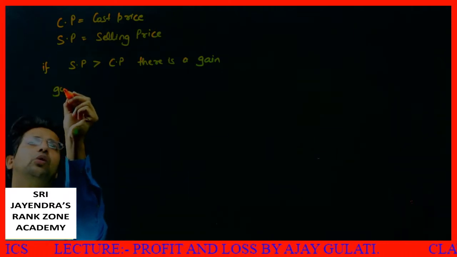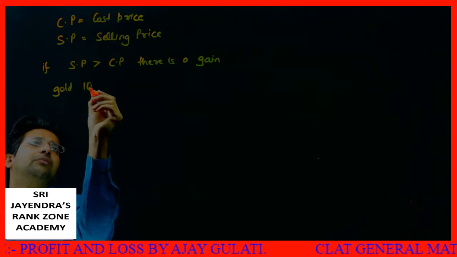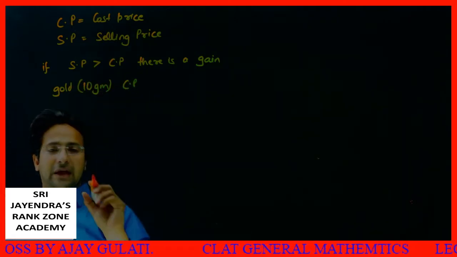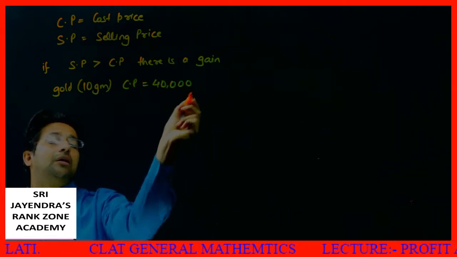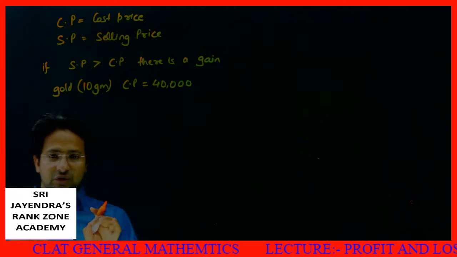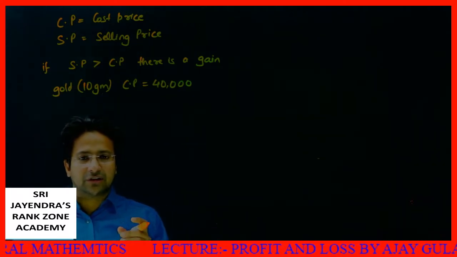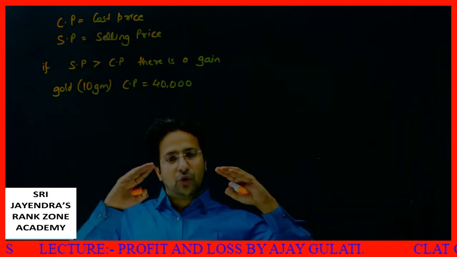Okay, let's say by the end of the previous year, suppose I purchased gold, 10 gram gold. My CP was 40,000. Now because of this corona, whenever there is an emergency or a very big financial crisis, the price of gold always inflates.